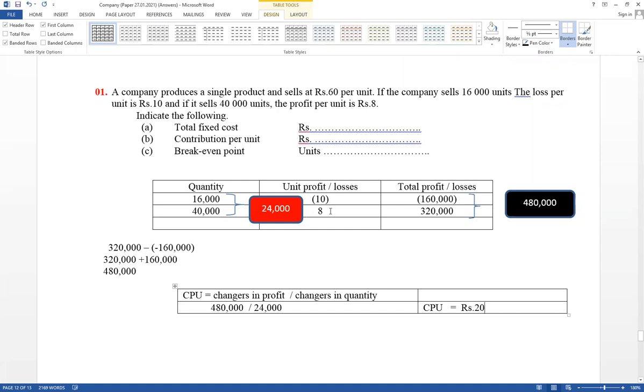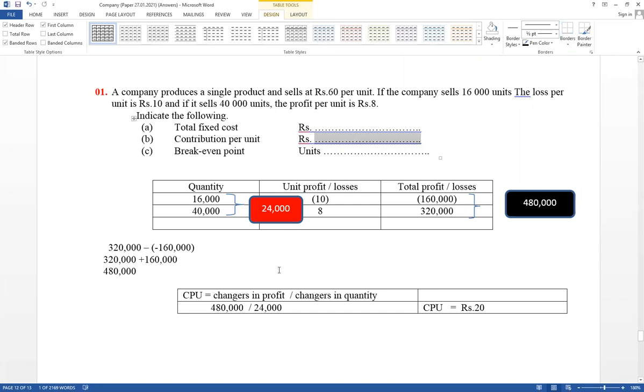When quantity increases, total cost increases as a result of variable cost. When quantity increases, total profit increases as a result of contribution. This is the contribution per unit equation. It cannot be calculated by using selling price minus variable cost. Therefore, for part B the answer is 20.